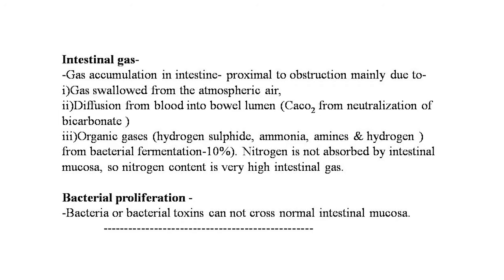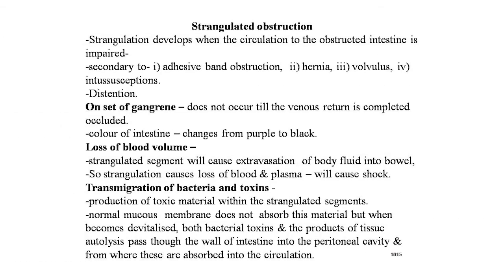Bacterial proliferation: bacteria and bacterial toxins cannot cross normal intestinal mucosa. Now the next point is strangulated obstruction. Strangulation develops when the circulation to the obstructed intestine is impaired. This frequently occurs secondary to adhesive band obstruction, hernia, volvulus or intussusception. If the obstructed distending bowel is held by unyielding adhesive bands or hernial rings, strangulation may occur. Similarly, in volvulus or intussusception, the mesenteric vessels are occluded by twisting of the mesentery.